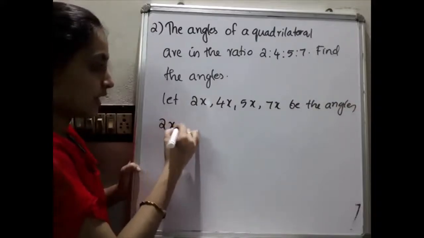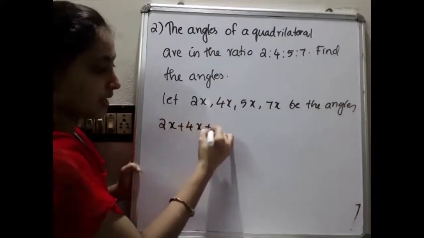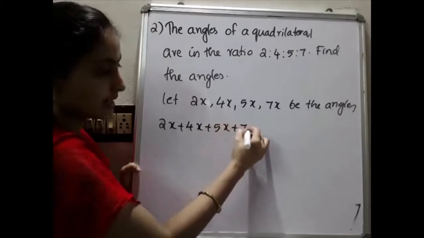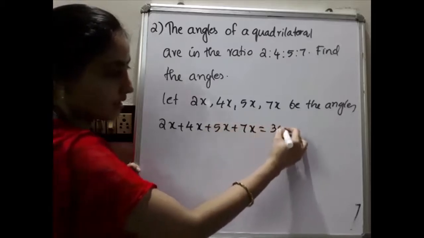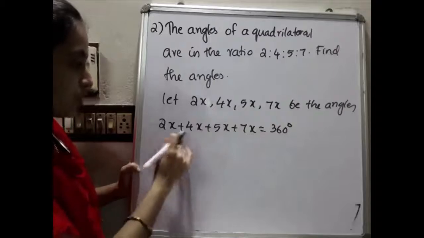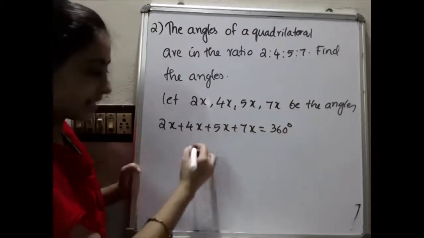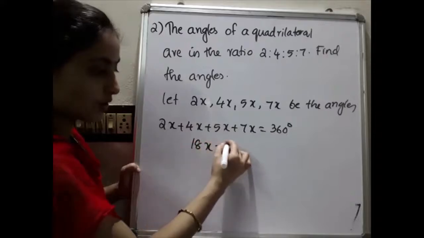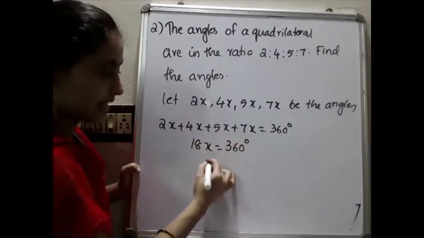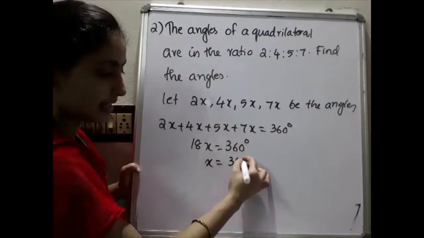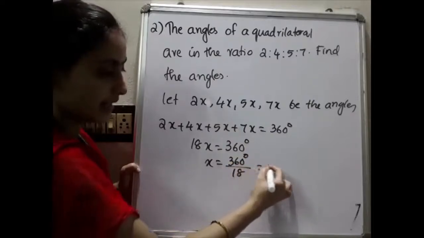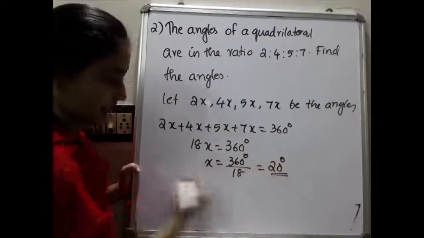So you can write 2x plus 4x plus 5x plus 7x is equal to 360 degree. You can add: 2 plus 4 is 6, 6 plus 5 is 11, 11 plus 7 is 18. So 18x is equal to 360 degree. So x will be equal to 360 degree by 18, that gives us 20 degree.